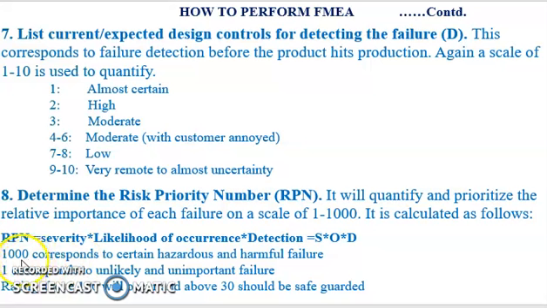If the value of the RPN is 1000, it corresponds to a certain, hazardous and harmful failure. If its value is 1, then it corresponds to an unlikely or unimportant failure of the product. A rating above 100 suggests that the failure is likely to occur, and if its value is above 30, then we must incorporate certain features to safeguard the component against the failure.